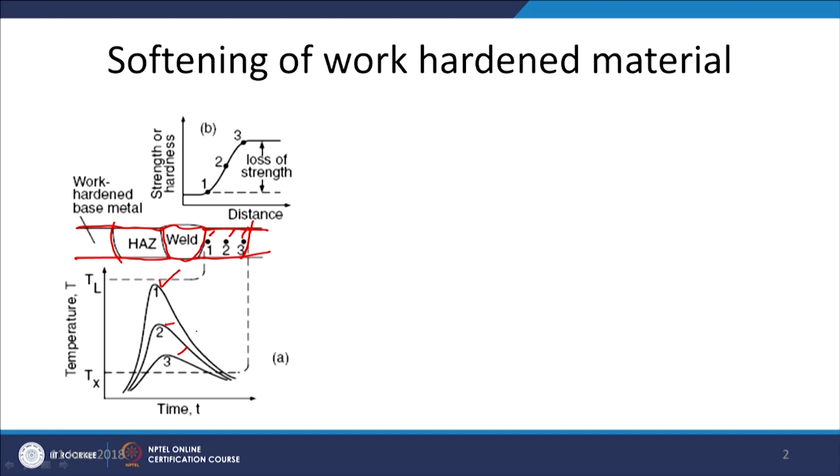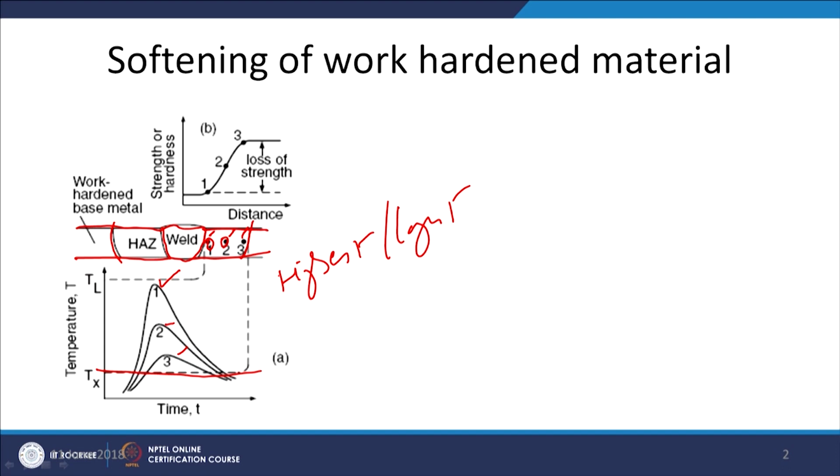The rise in temperature beyond the recrystallization temperature will be highest and for the longest period for point 1, then somewhat lower and for a shorter period for point 2, and further lower for a still shorter period for point 3.